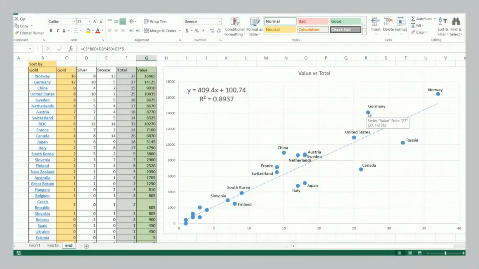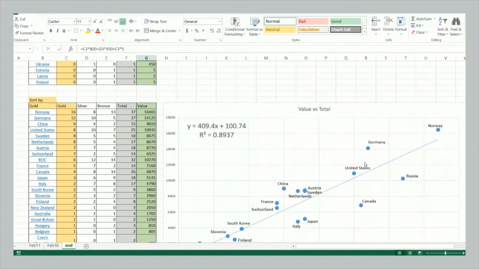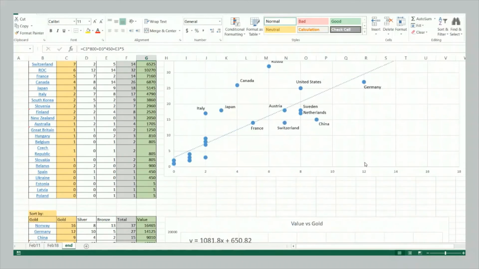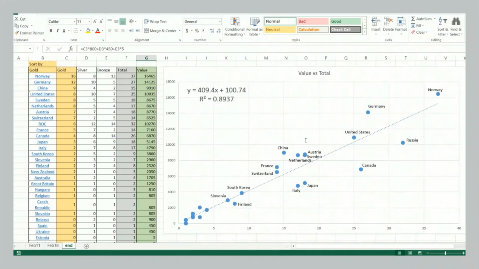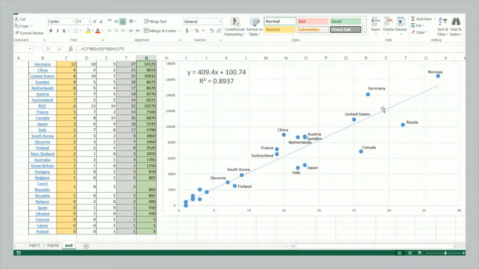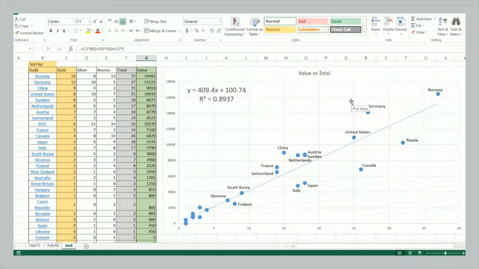So Germany isn't by itself anymore, right? And Canada and Russia have been pushed up higher. If you recall, Canada and Russia in the first graph we looked at were these outliers who were far behind in terms of gold medals won, but they've won an unusually large amount of total medals. Okay, so here we see them in this cloud of runners up, but we do see them lower down than Germany and the United States. So they're high up in terms of total medals, but in terms of medal value, not as high as Germany and the US, again, because of there being fewer gold medals.